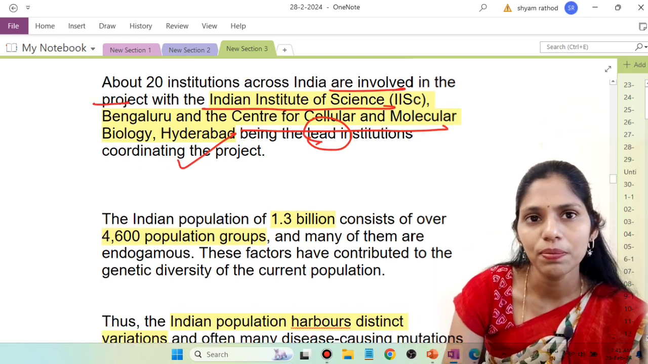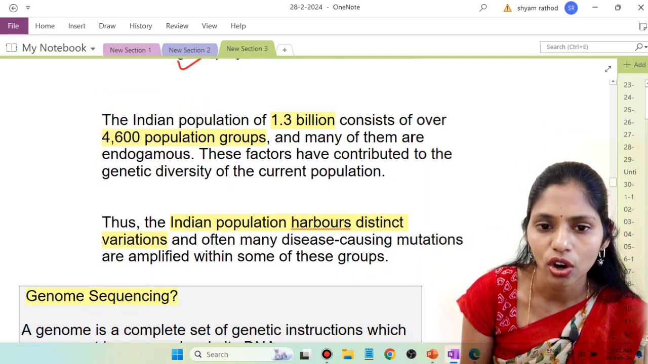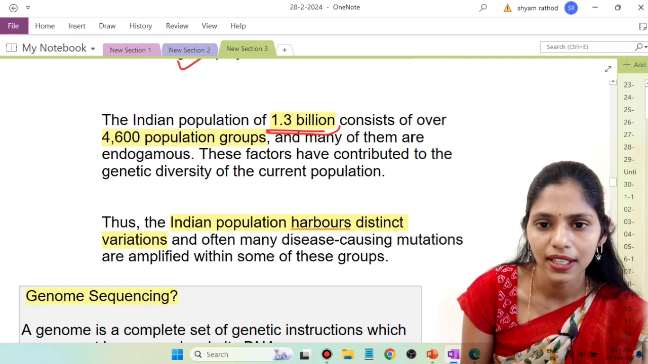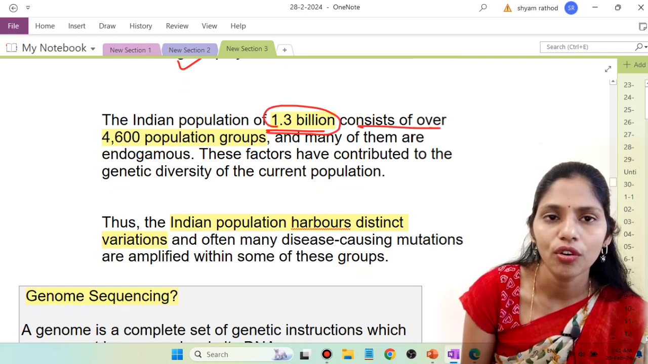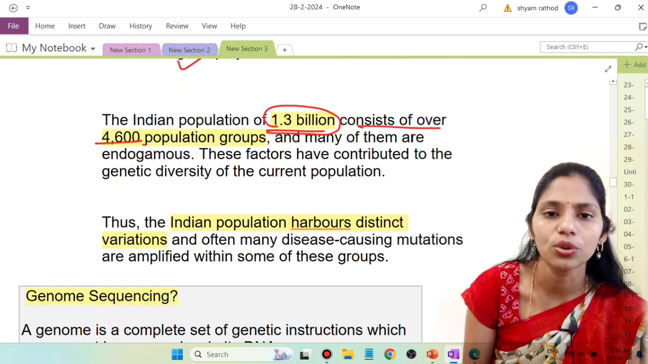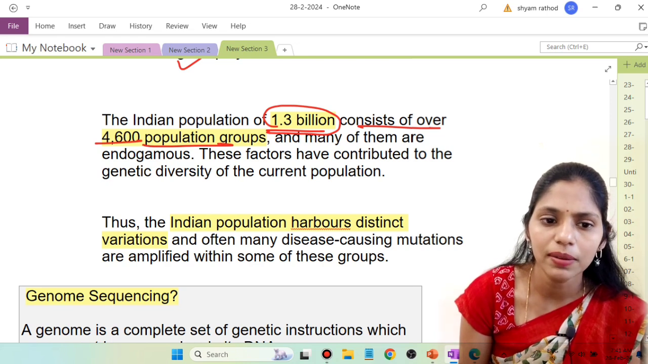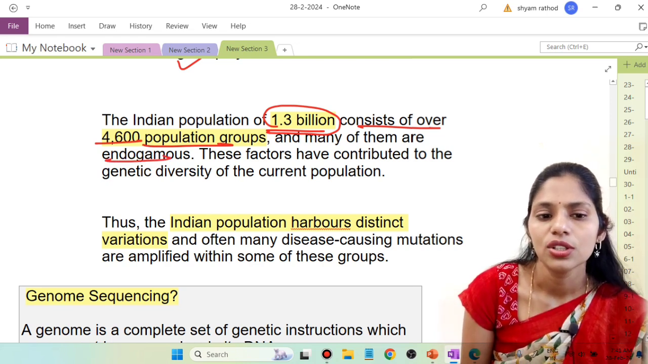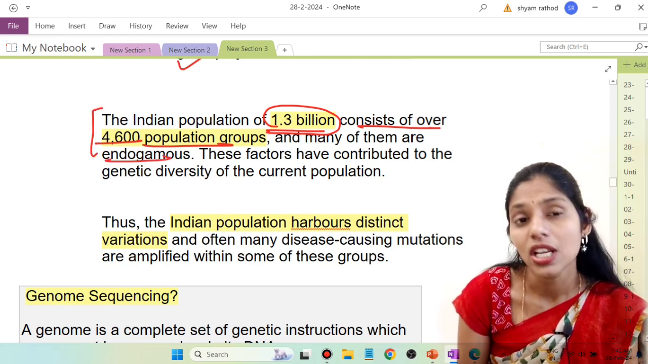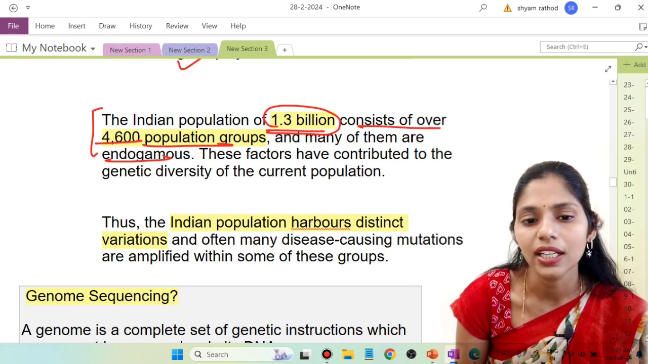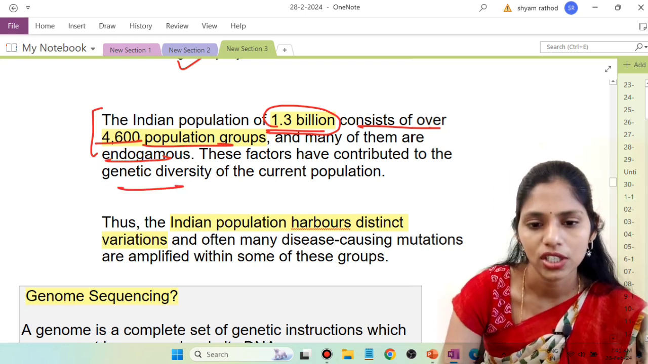So if you see some more important things, the Indian population of 1.3 billion consists of over 4,600 population groups, and many of them are endogamous. So these are the important factors that are leading to the genetic diversity of the current population.